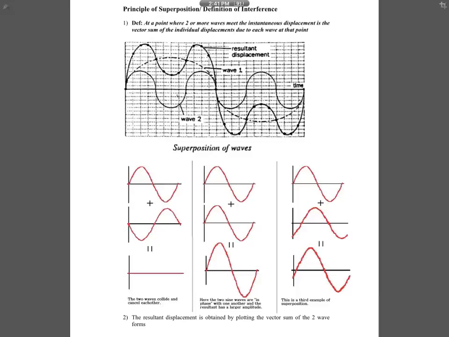Now for examples that we usually see before, there is constructive interference here and destructive interference here. For constructive interference, you'll notice that at the same time they have the same displacement: 0, 0, maximum, maximum, 0, 0, minimum, minimum. So when you add up together, they become double. But if they are opposite, 0, 0 the same, but maximum and minimum meet, then you add both together and you get 0. Then 0, 0 gets 0, minimum meets maximum, you get back 0 as well. So that is also the principle of superposition.